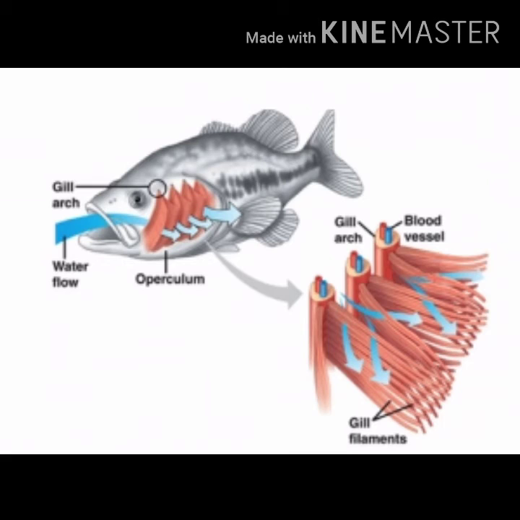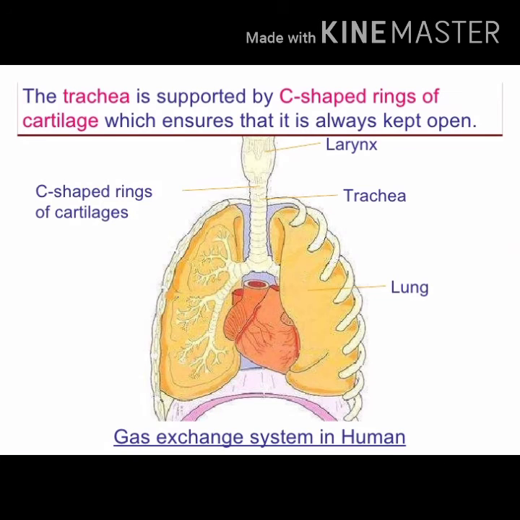So these fishes take in water through the mouth and they absorb the oxygen from it, and they will release the carbon dioxide through the gills. In the case of terrestrial organisms, they use oxygen in the atmosphere for their respiration.